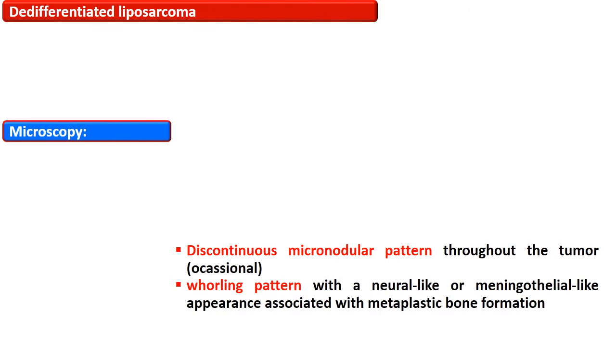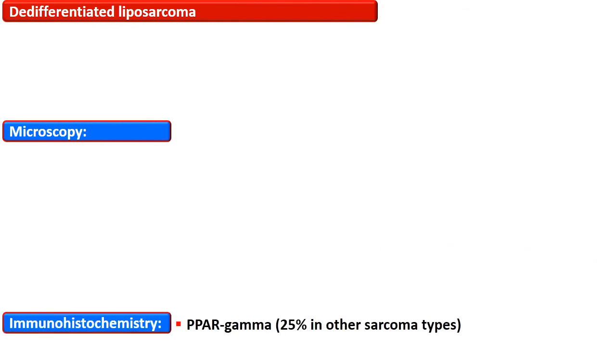Grossly, they occasionally exhibit a discontinuous micronodular pattern throughout the tumor, while a whirling pattern with meningothelial-like appearance associated with metaplastic bone formation is also seen. They are positive for PPAR gamma immunostain, which is also positive in a quarter of other sarcoma types.